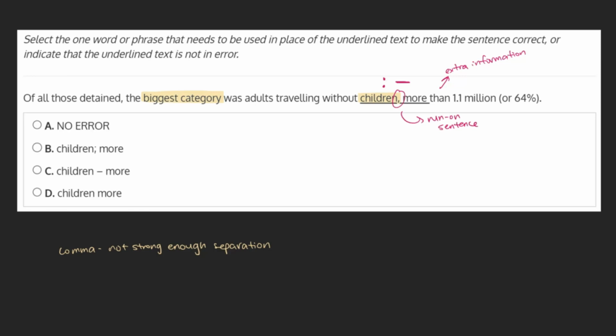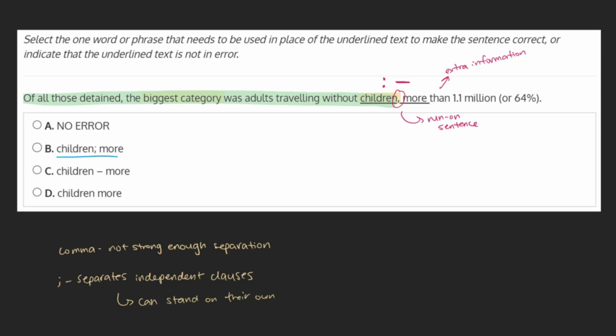the best fit. B. Children; more. A semicolon's job is to separate two independent clauses. That is, two clauses that can stand on their own as sentences. The first clause, of all those detained, the biggest category was adults traveling without children, is an independent clause. It includes a subject, predicate, and expresses a complete thought.